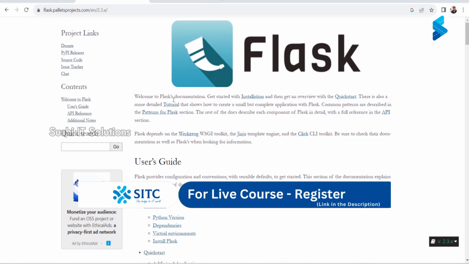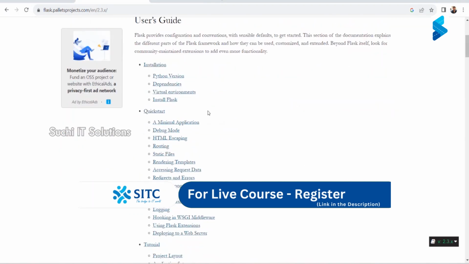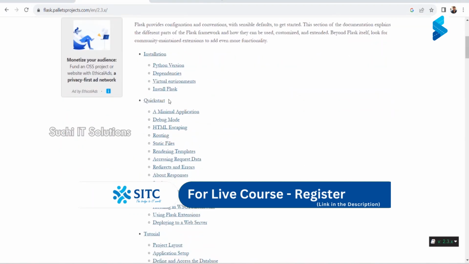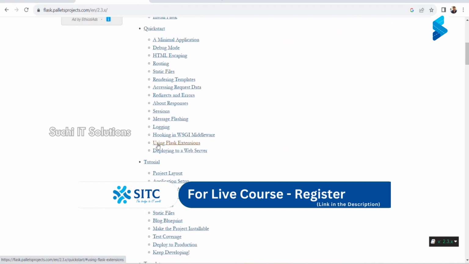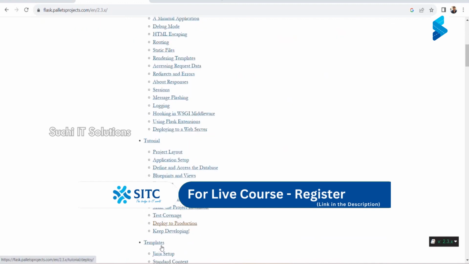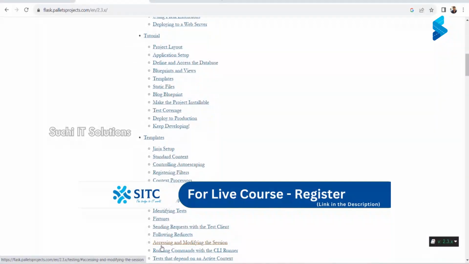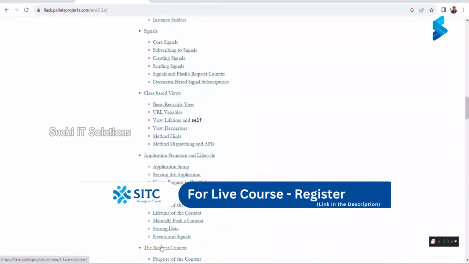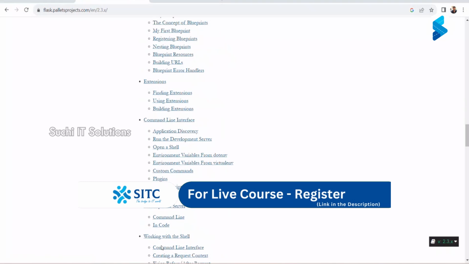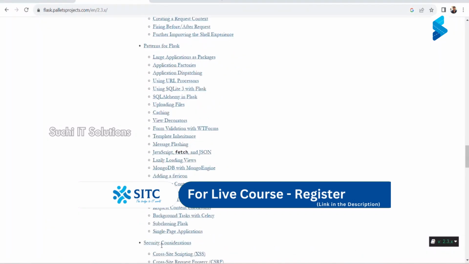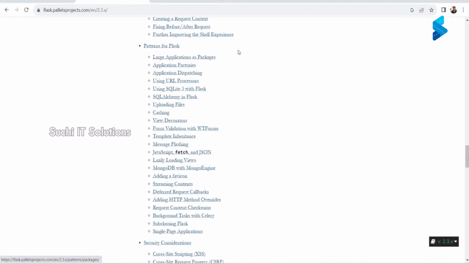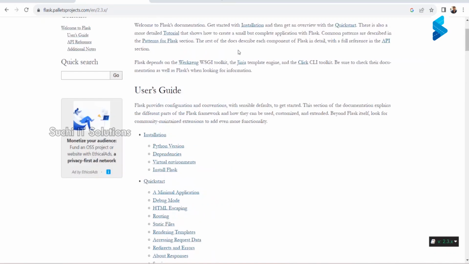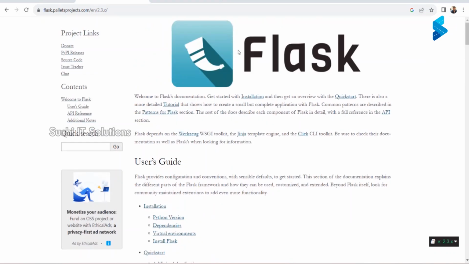So you can read about Flask and try to understand what is what. If you see the quick start tutorial, everything you have here. If you want to learn, you can just go through this page and start building, learning day by day.